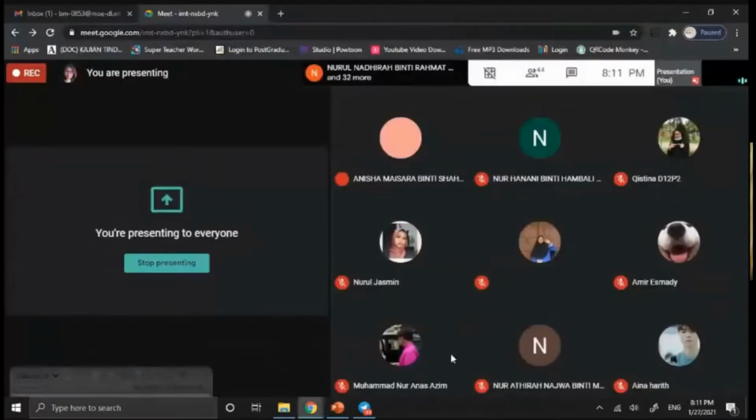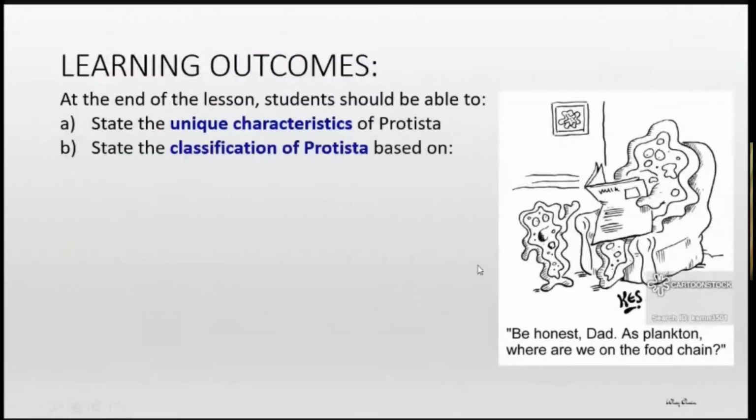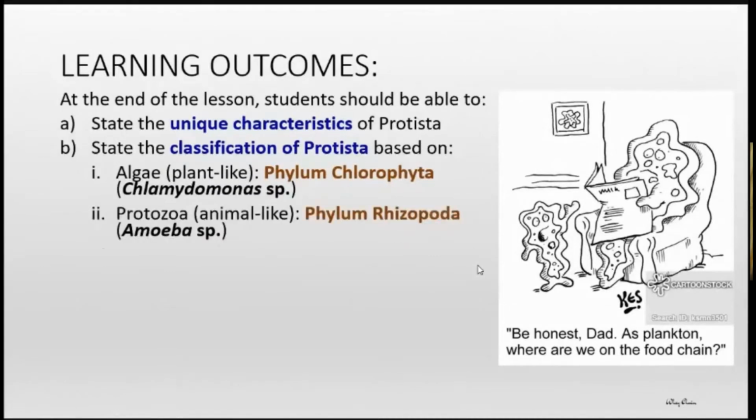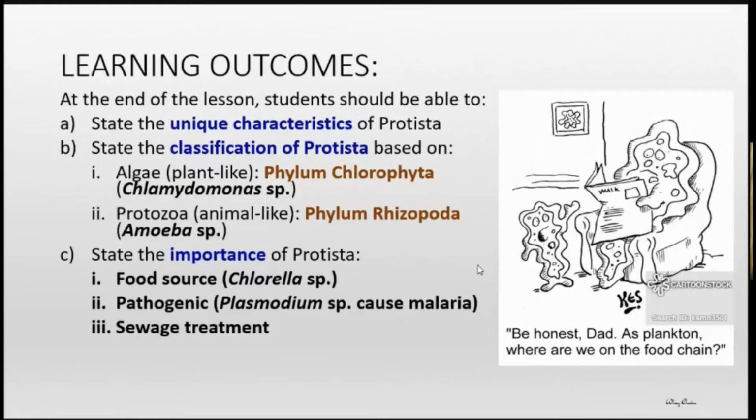That's why kita hanya ada MCQ sahaja, okay, untuk chapter ini sekarang. Tetapi disebabkan untuk assignment, we need you all to spend a little bit time to explain it. Okay, lepas tu, kita memerlukan student state classification of Protista. Macam mana Protista di-classified? So, we only focus on 2 phyla in first year. Tahun pertama, kita fokuskan 2 phyla sahaja.